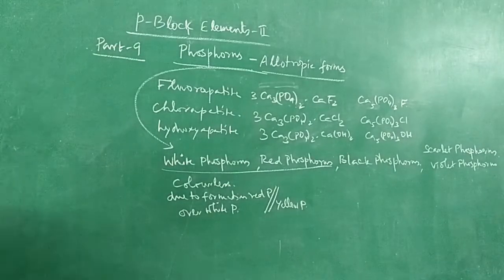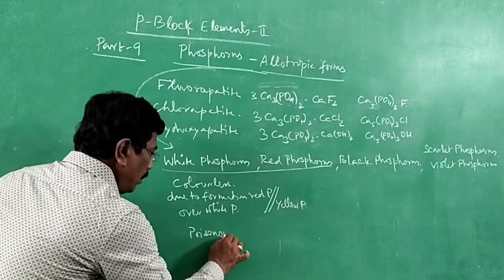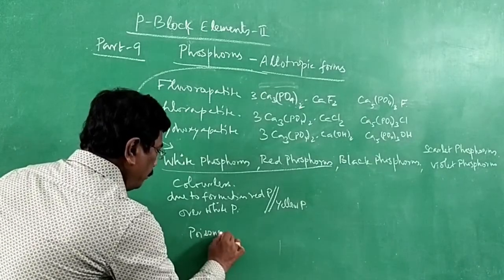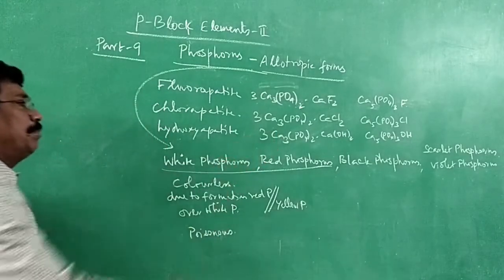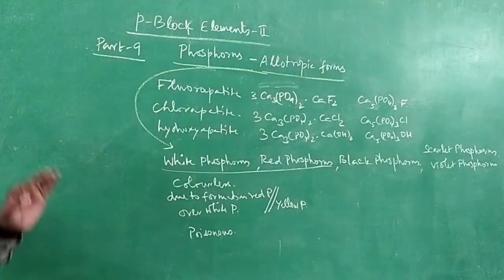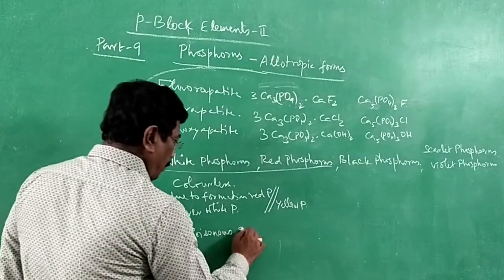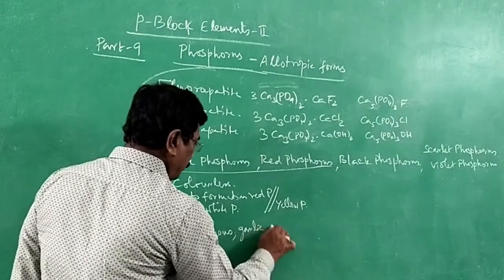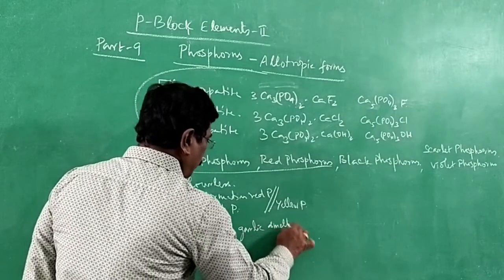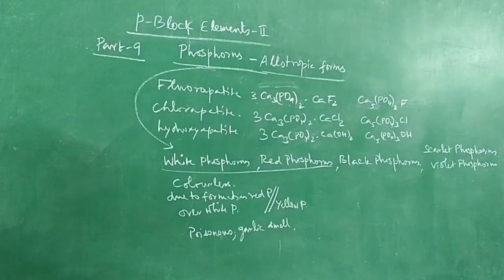It is poisonous, more poisonous. Other phosphorus forms are not that poisonous, but white phosphorus is very poisonous. It has a garlic smell. Since it is more important, we are talking more about this.